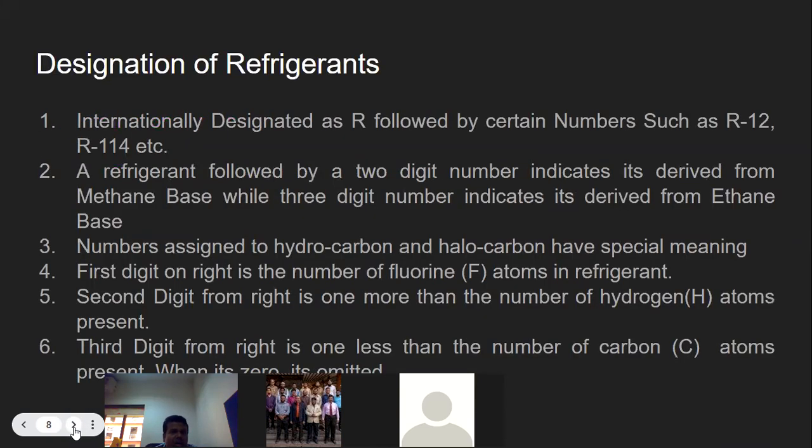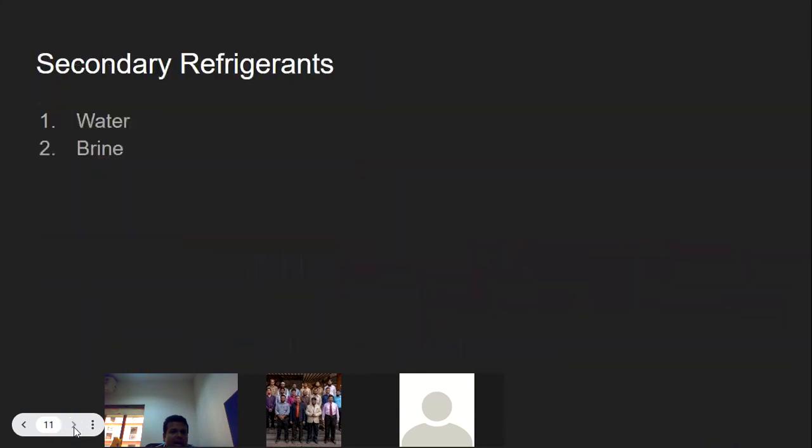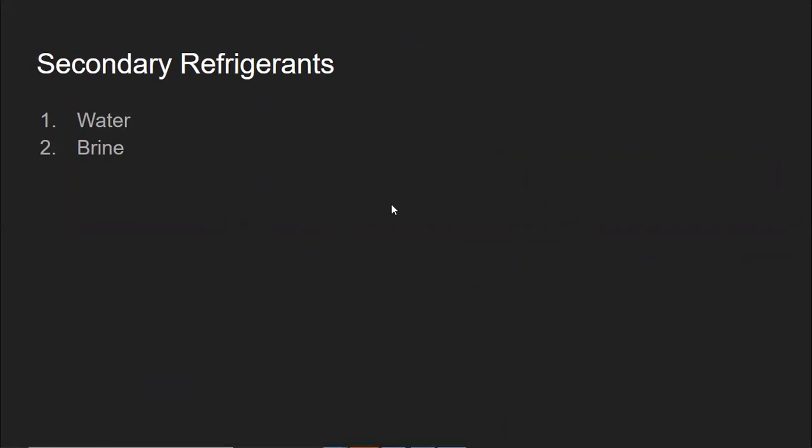Now, at the last, we will see the secondary refrigerants. The most used secondary refrigerants are water and brine solution.